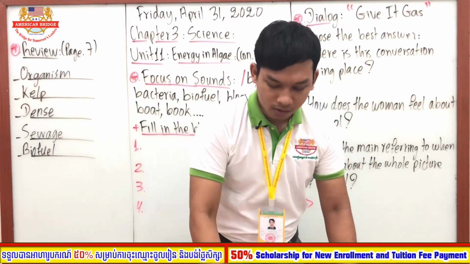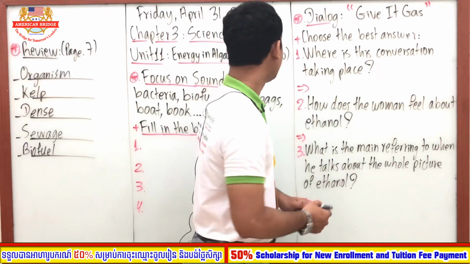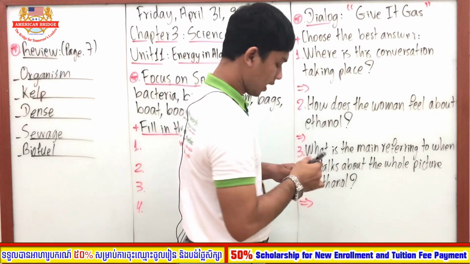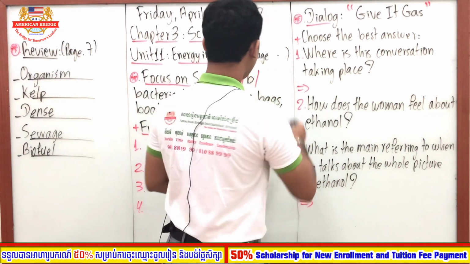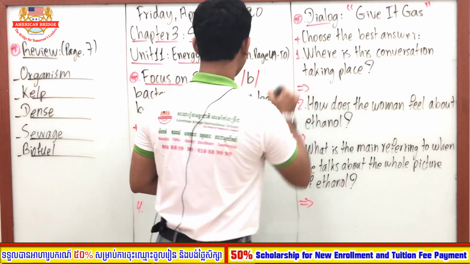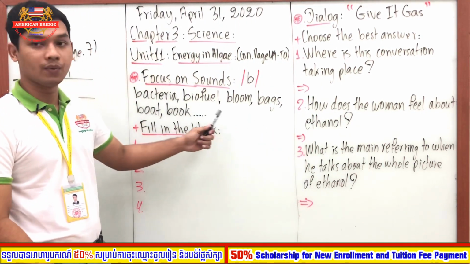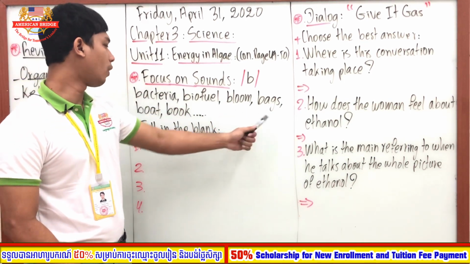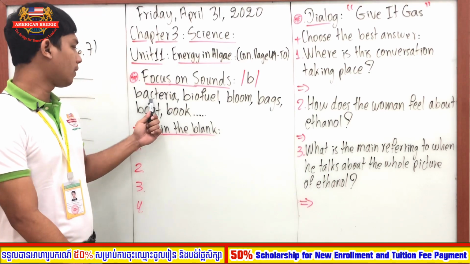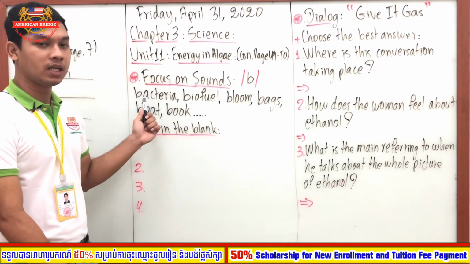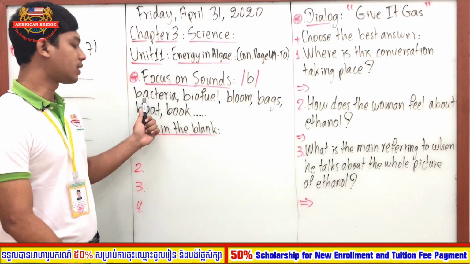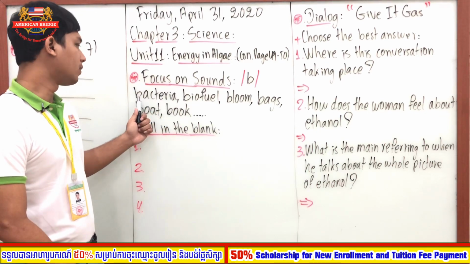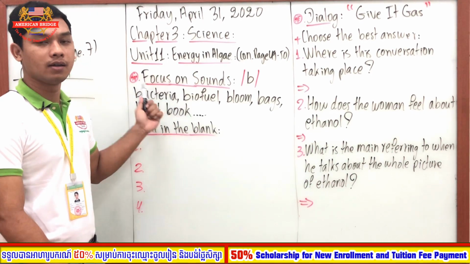All right. So now everyone, let's see the words all together. All these are the words that we are going to practice together. They are 1, 2, 3, 4, 5, 6, right? So the first one, how could you make the "b" sound with this word? We say bacteria. Okay, so we say bacteria, right?